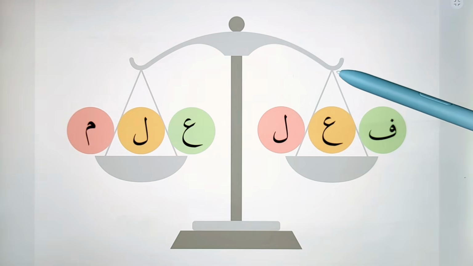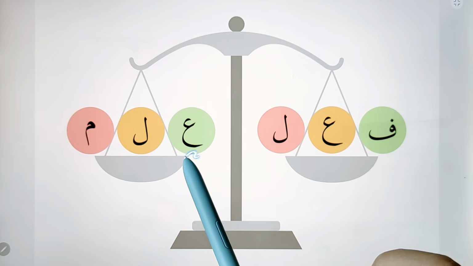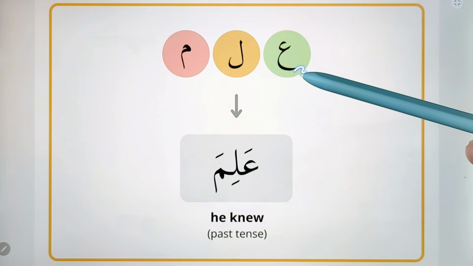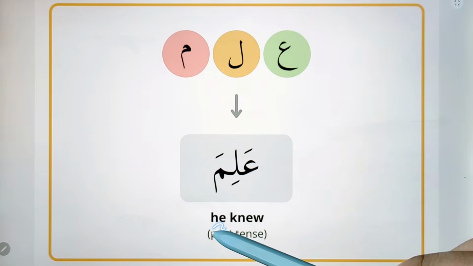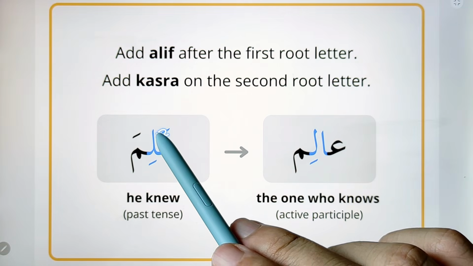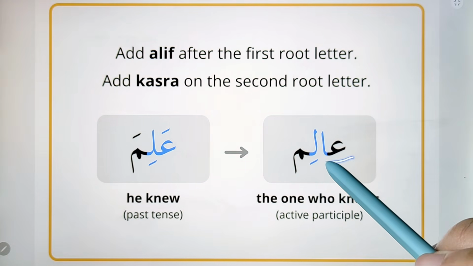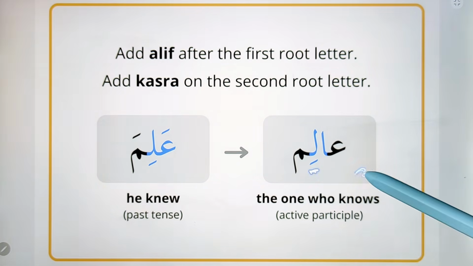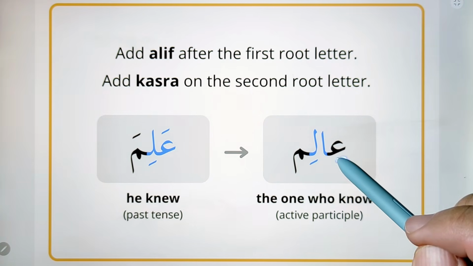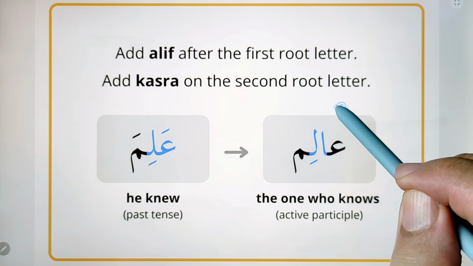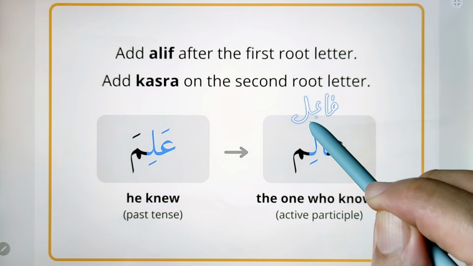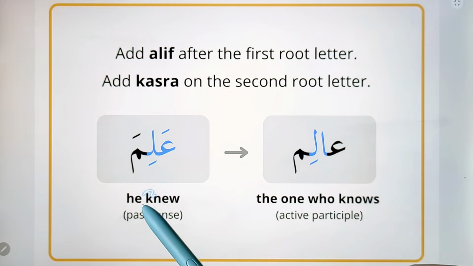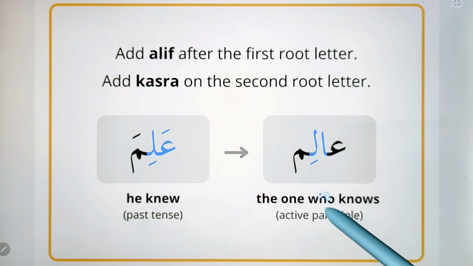Let's try one more example from the previous lesson. In the previous lesson, we learned this root, ayn lam mim, which means to have knowledge. We need the form 1 verb, which is alima, which means he knew. Now, add alif after the first root letter, ayn, then add kasra under the second root letter, lam. So the whole word is alim. Alim is on the same pattern as fa'il. So that's called ism fa'il, which means active participle. Alima means he knew. Alim means the one who knows.